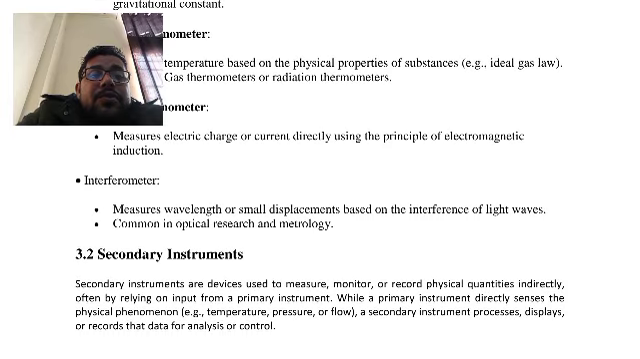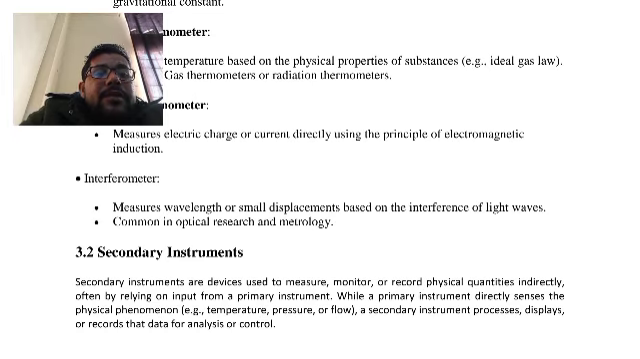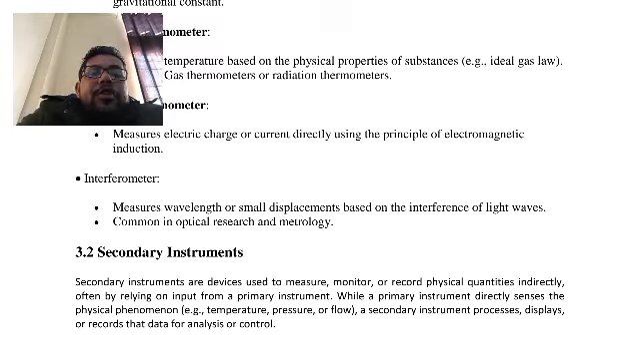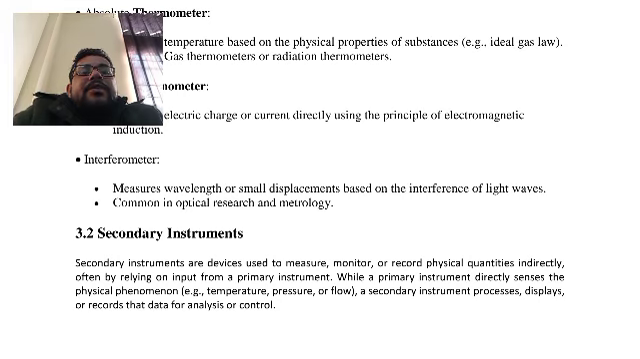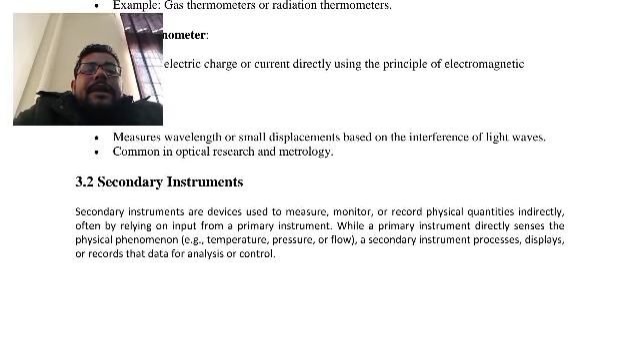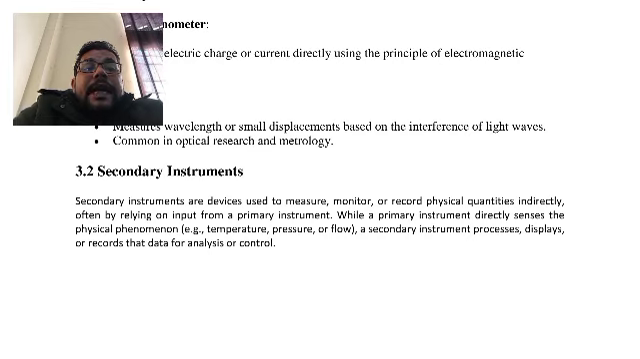And the interferometer is used to measure wavelength or small displacement based on the interference of light. So mainly we have to memorize which instruments belong in the absolute category. Then we will discuss the secondary instruments.